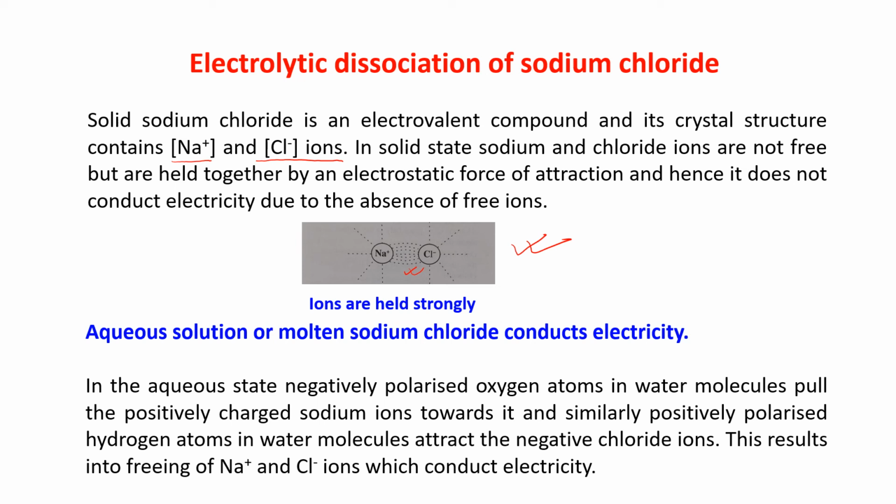The positively polarized hydrogen atom in water is pulling the Cl- ion towards it. And this results in freeing the Na+ ion and Cl- ion, and they become mobile and they can conduct electricity.